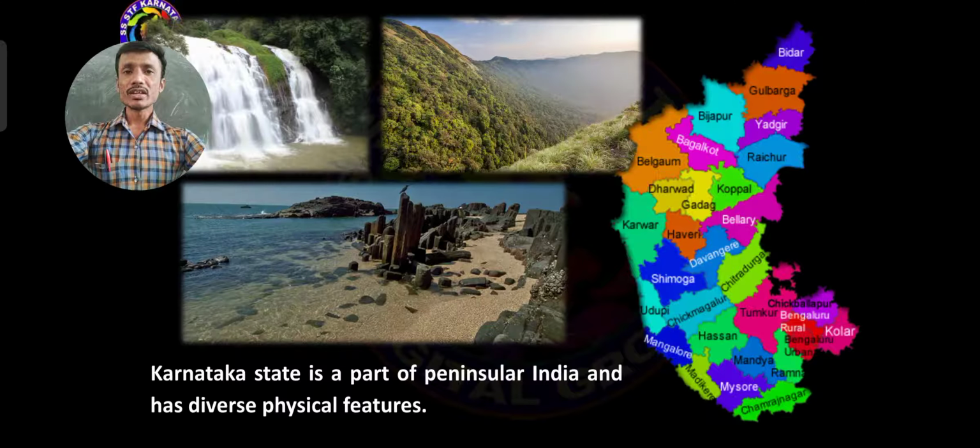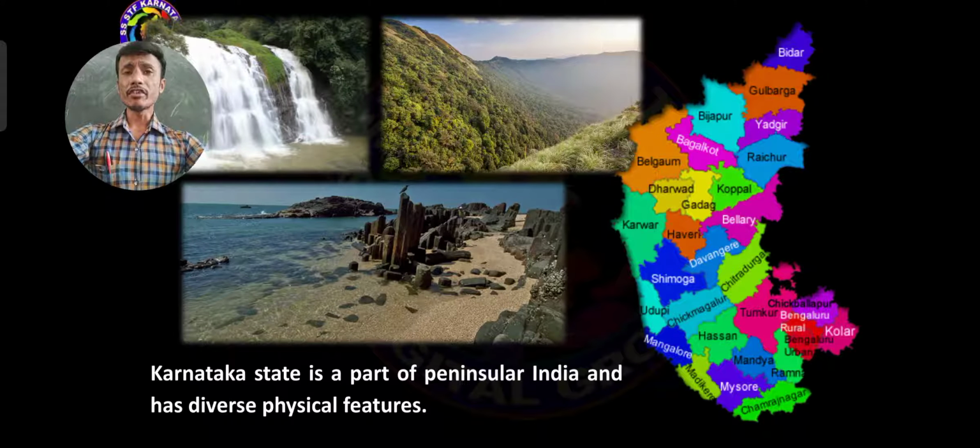So Karnataka state is a part of peninsular India. I hope you understood. And it has diverse physical features. Diverse means a variety of physical features in our Karnataka state.